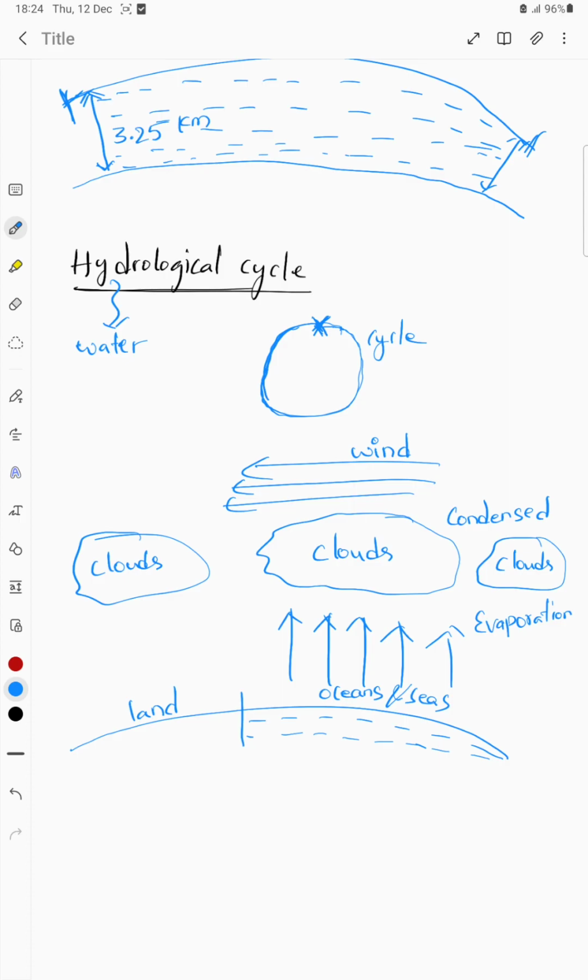So what happens after this? These clouds start to precipitate, right? That means they're going to rain down.